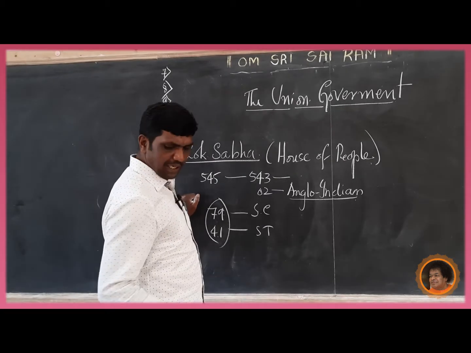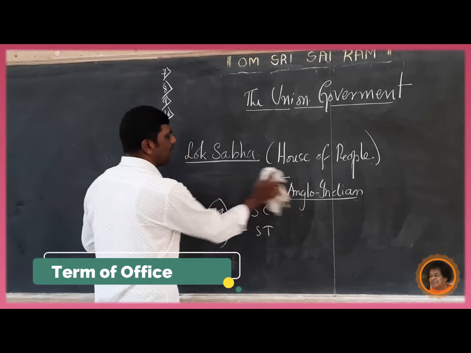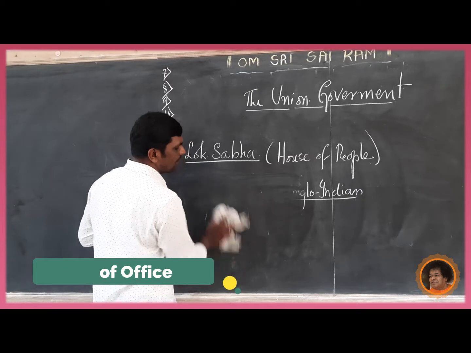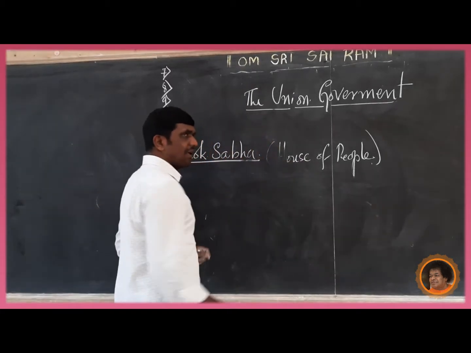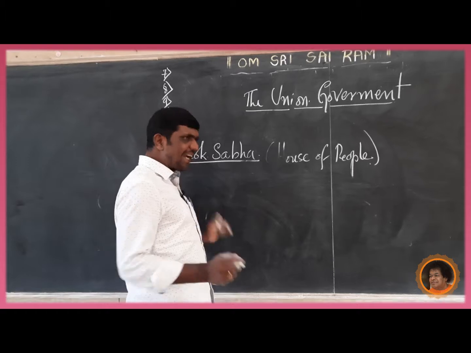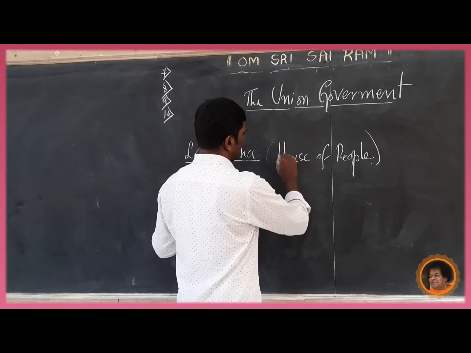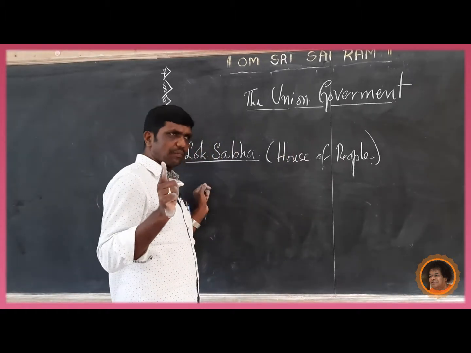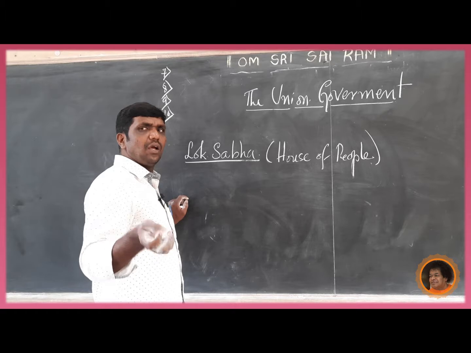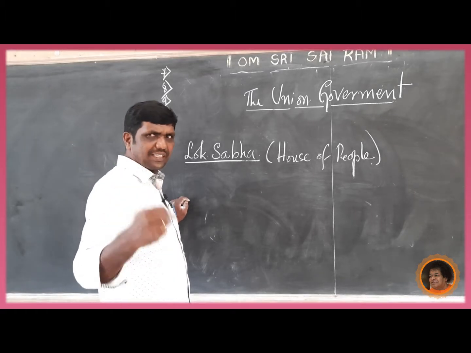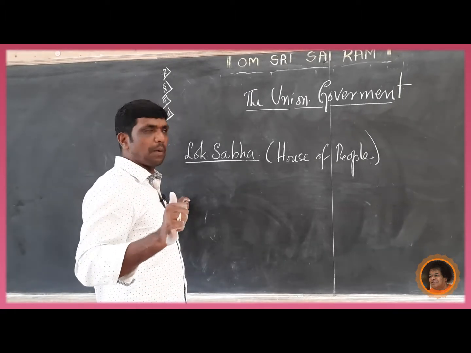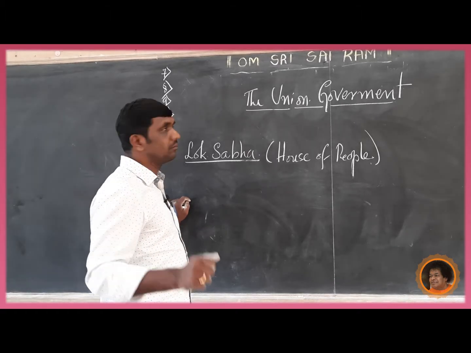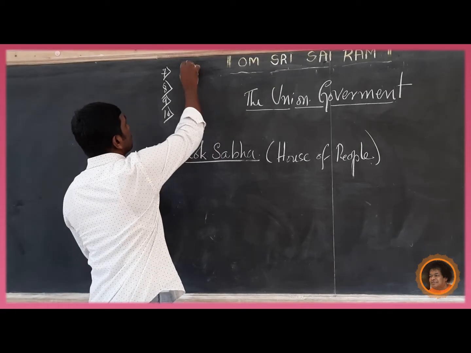Now we are going to see the term of office of Lok Sabha. In the Rajya Sabha, a single candidate's term is 6 years. For every 2 years, 1/3 of members will retire. That we discussed. And moreover, it is a permanent house. Why is it a permanent house? 11th question.